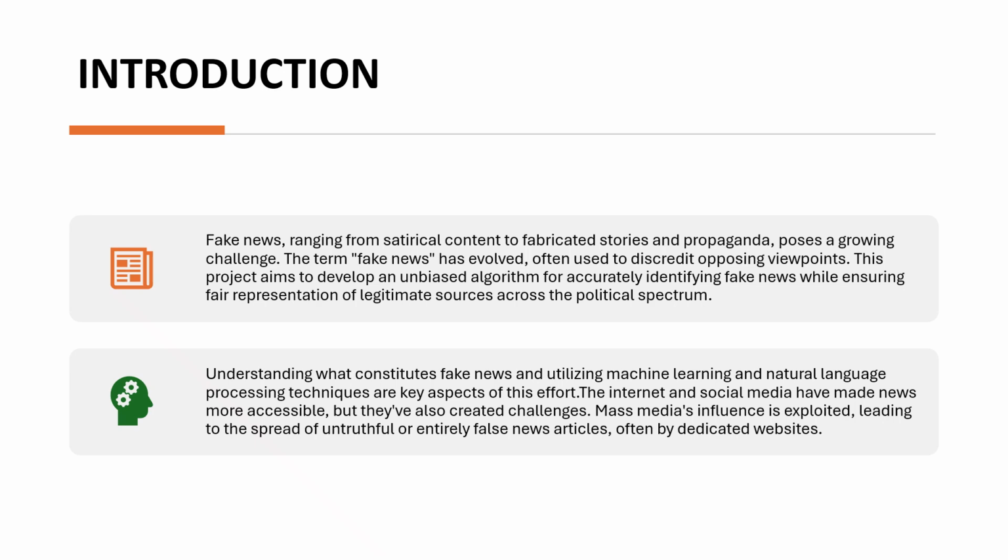With the internet and social media spreading information instantly, misinformation spreads just as fast. That is why detecting fake news is not only a technical task of classifying data, but also a social challenge about trust and collaboration in information. So let's go to the next slide.